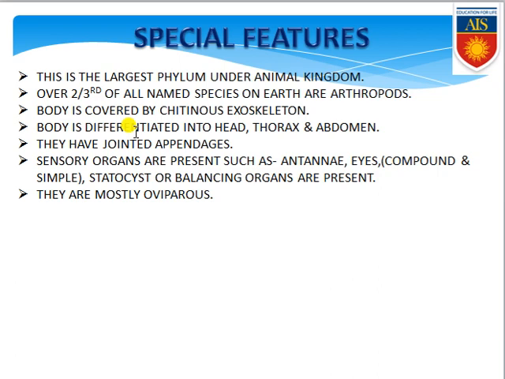They have jointed appendages also. Sensory organs are present such as antennae and eyes; both compound eyes and simple eyes are present, compound mostly. They also have statocysts, which are the balancing organs. And keep it in your mind, they are mostly oviparous, that means they are egg laying organisms. So these are the special features commonly found in phylum Arthropoda.